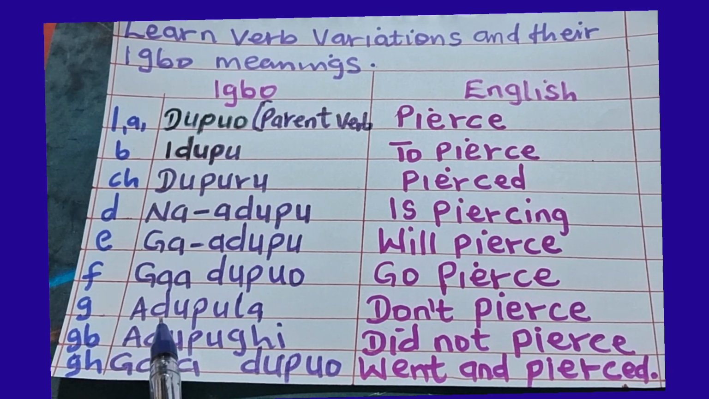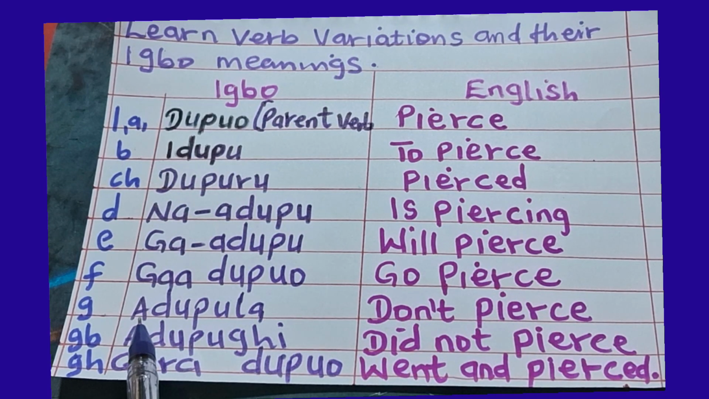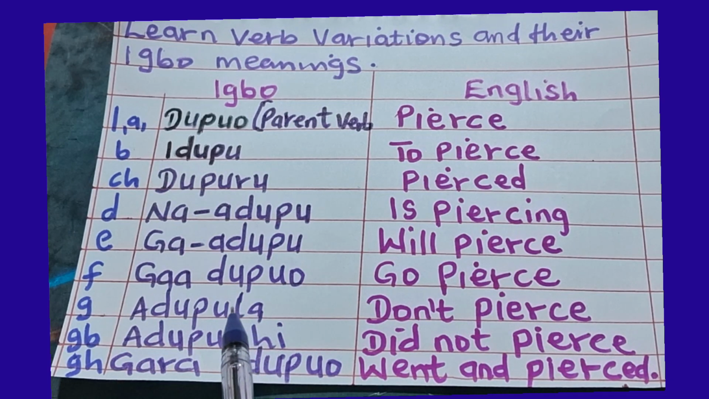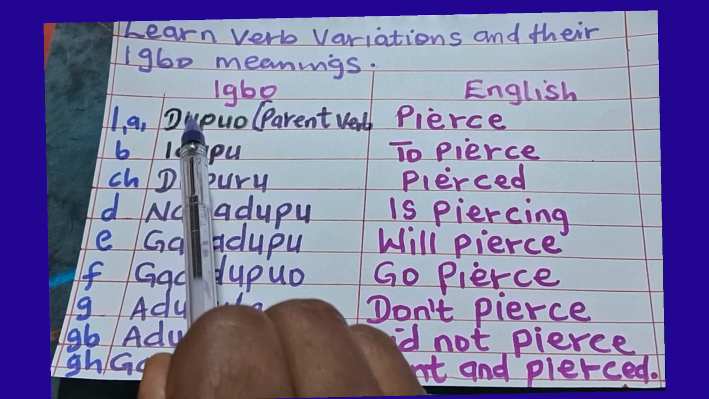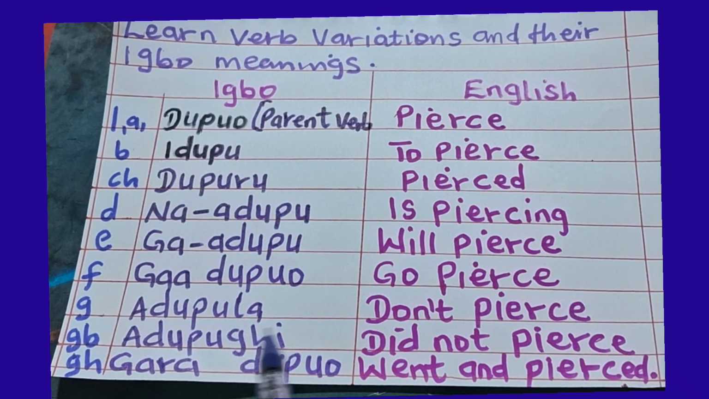Number G, adupula, don't pierce. You can see here that we add a as our prefix. We also add la as our suffix. So this one has both prefix and suffix. We add them to dupuo. It changes it from dupuo to adupula, meaning don't pierce.